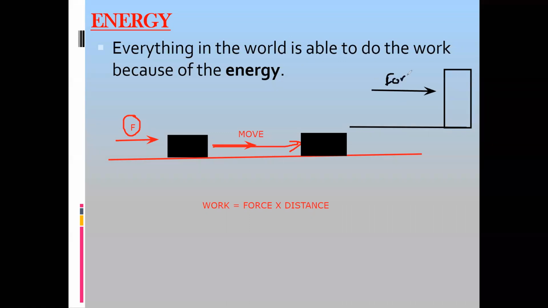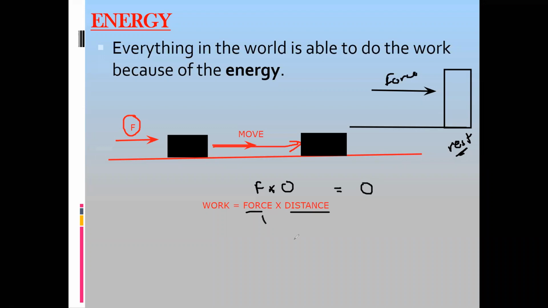If you're applying a force on this block, but this block does not move, it remains at rest, is there any work done? You're applying force on the object, but you're not able to move it. There is no work done because work done depends on the force which you apply and the distance you move. Force is there, but because you are not able to move this to any distance, the work done is 0.